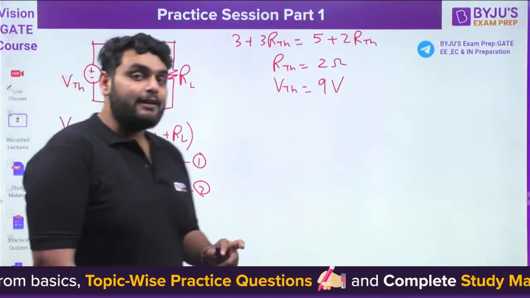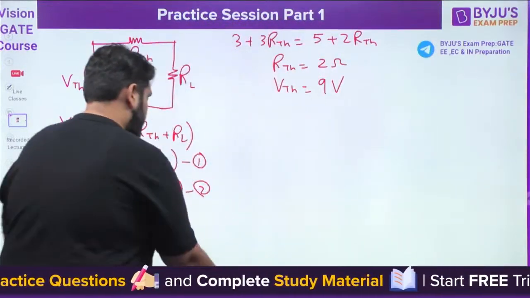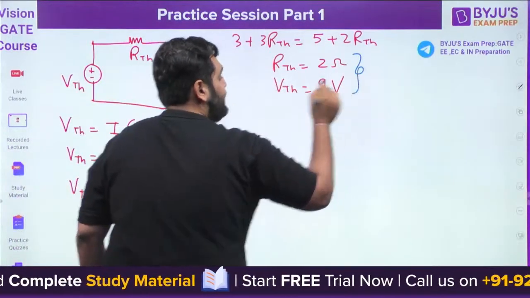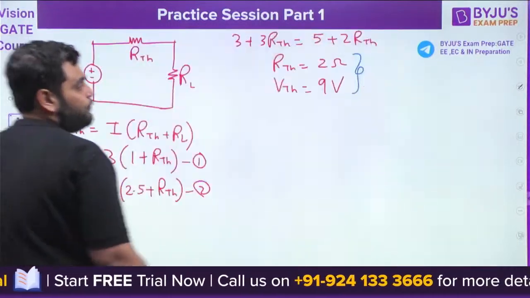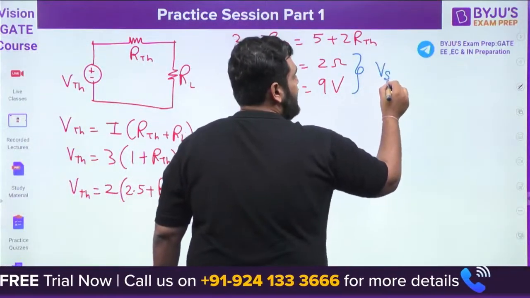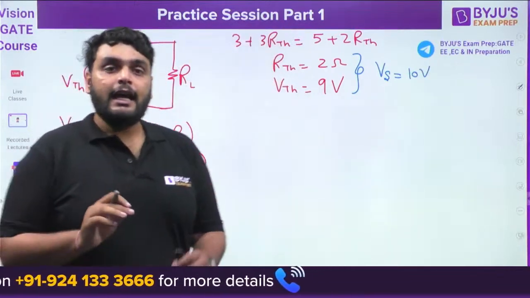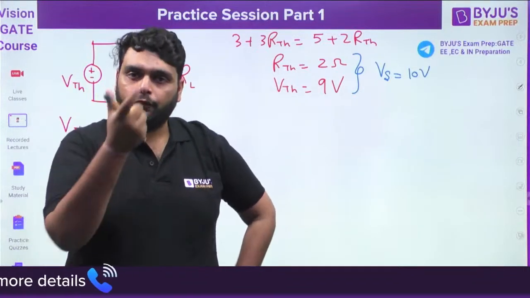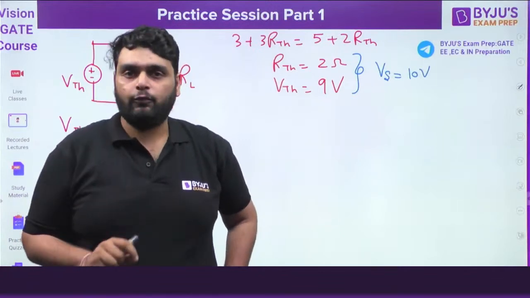Now understand the next point. This point is very important. Understand the next point very, very carefully. This VTH and RTH we have calculated when the 10 volt DC is applied here, so when the source voltage is 10 volt. Now remember about RTH. How do you find out RTH? You find out RTH by removing the source voltage, by short circuiting the source voltage.